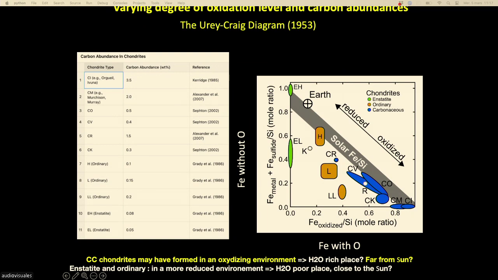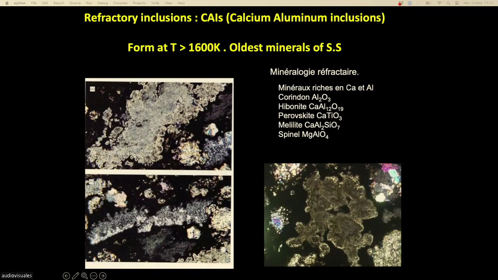Now I would like to talk a little bit about CAIs. CAIs are those whitish inclusions that I've shown. They are super important in solar system formation because they are the first mineral that forms. It is the oldest. When you date, every time it is the oldest mineral. So what are they made of? This is the typical minerals that you find in CAIs.